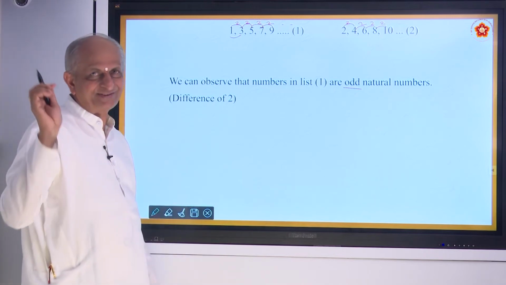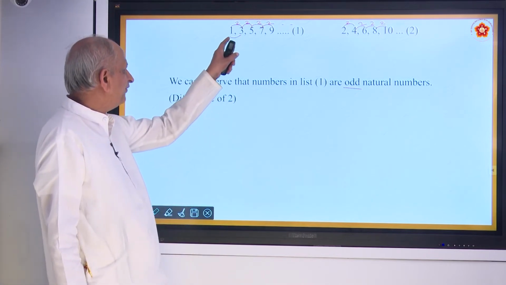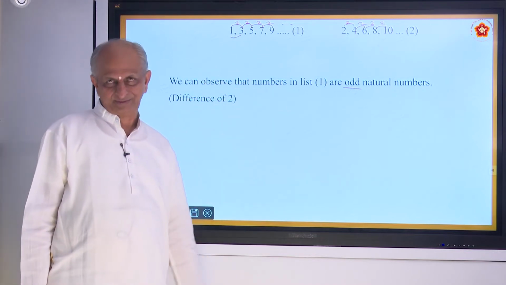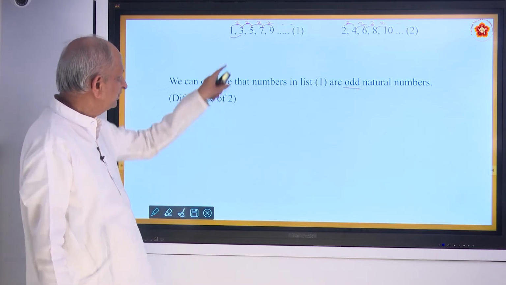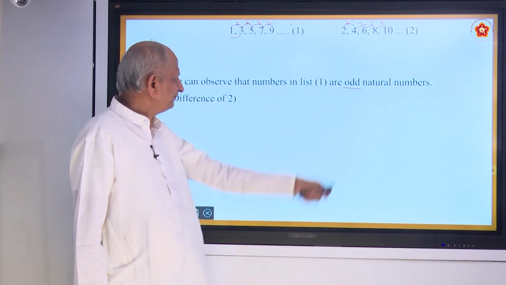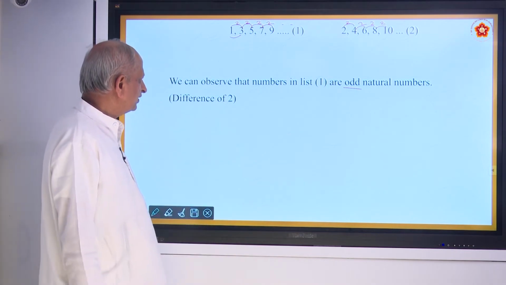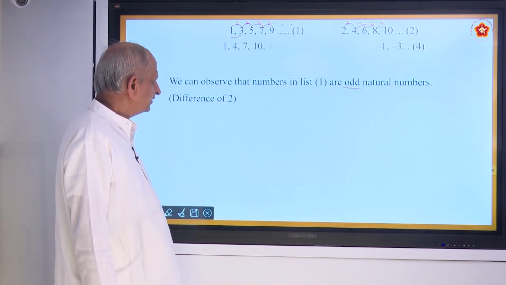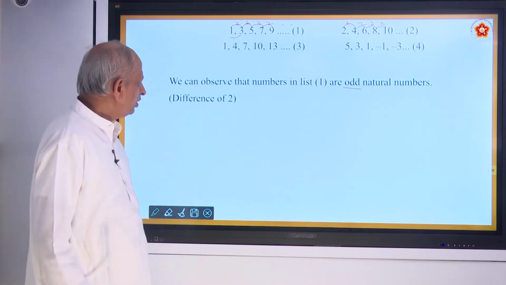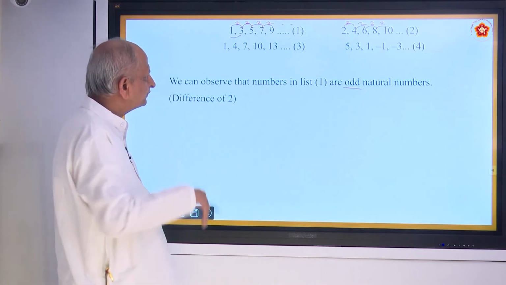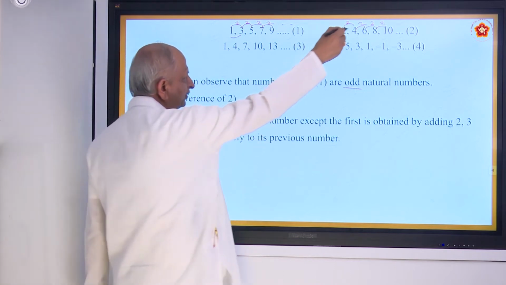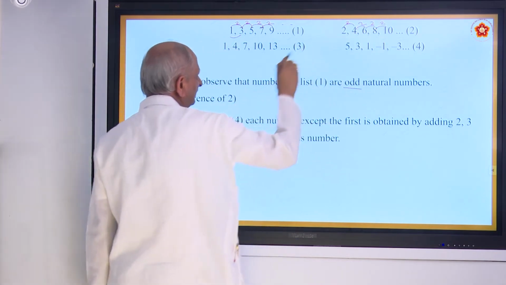It is called a series, a series of odd numbers. It is infinite. It's called an infinite series because the dot dot dot comes. So here there is a difference of 2 in list 1 and in list 2. In list 2, 3, 4, these are called even numbers.